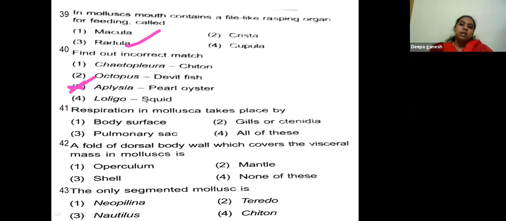Respiration in Mollusca takes place by body surface, gills or ctenidia, pulmonary sac, all of this. In Mollusca, respiration takes place with the help of gills.